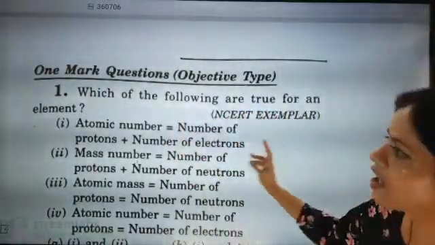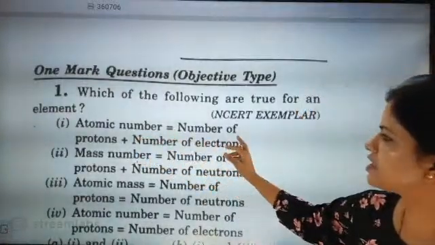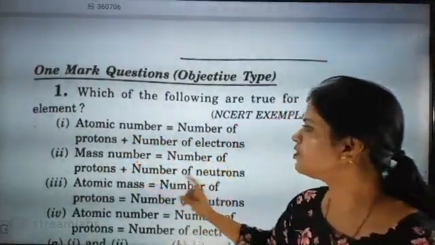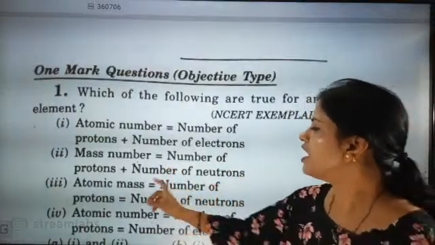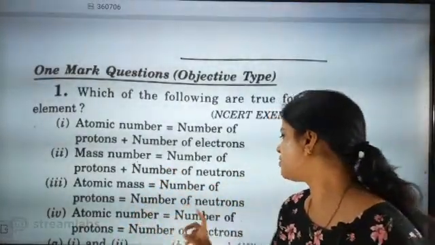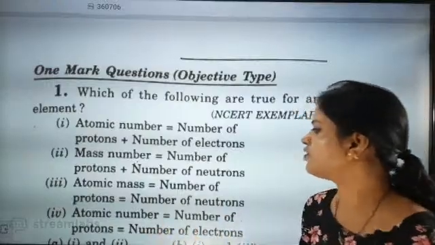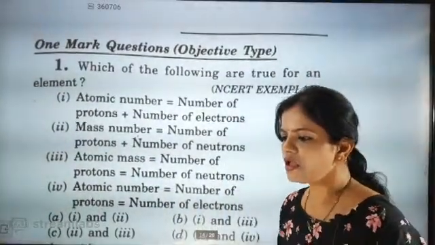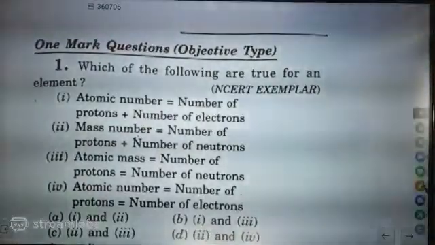Which of the following are true? Atomic number is number of protons plus number of electrons: wrong. Mass number is number of protons plus number of neutrons. Atomic mass is number of protons equal to number of neutrons: no. Atomic number is number of protons equal to number of electrons.